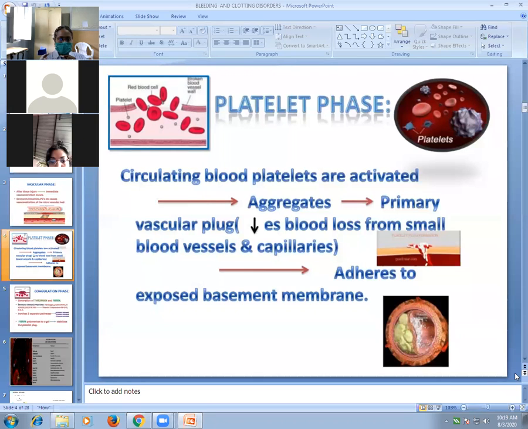This platelet plug adheres to the exposed basement membrane, the exposed part of the blood vessel. So whenever there is damage to the blood vessel or capillaries, that means there is damage to the endothelial layer, and a raw area forms. Platelets get activated, aggregate, and form a platelet plug, which adheres to the exposed part and arrests the bleeding. That is the platelet phase. Vascular phase, vasoconstriction. Second phase, formation of platelet plug. And now the third phase, coagulation, that is formation of blood clot.